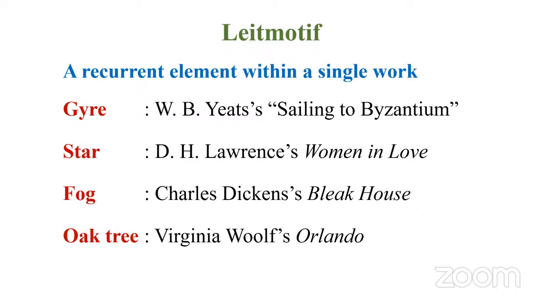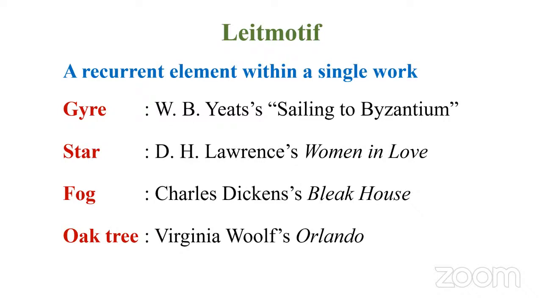So simply put, fog, you can't see through things, right? It obscures your vision or things in front of you. In a similar way, when it comes to law, we can't see through law. There are a lot of rules, and we get lost in a fog. Also in a similar way, we get lost in a court system. So that's how even the title is symbolic. Bleak House. It refers to a court or law in general.